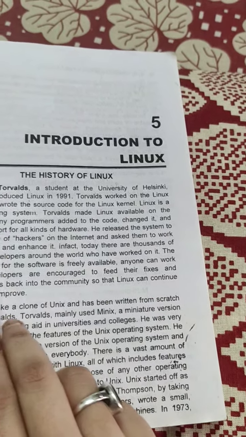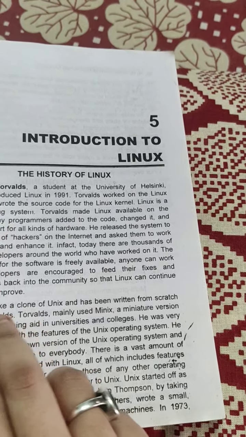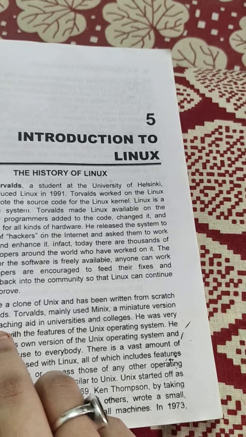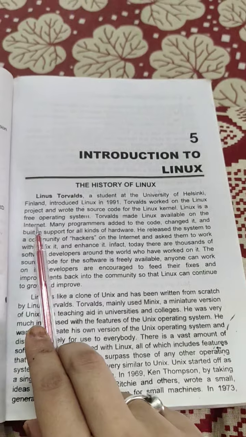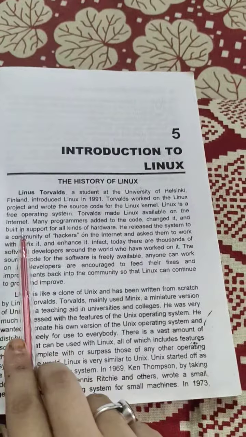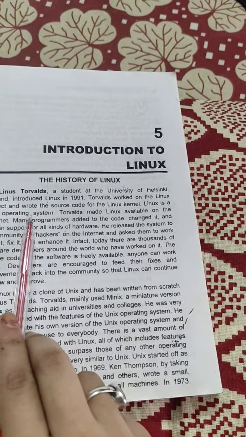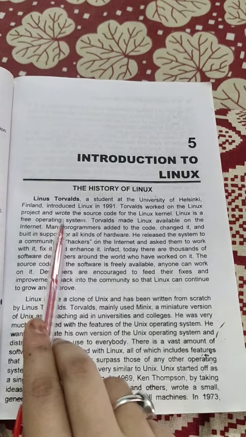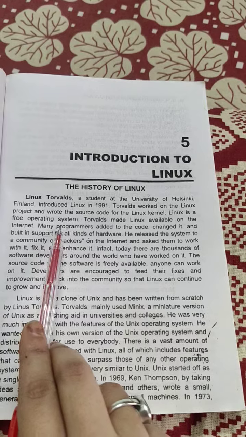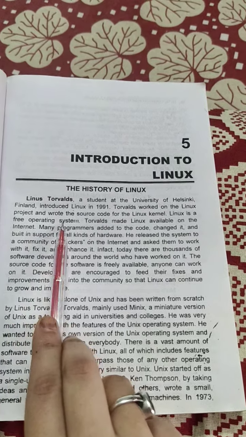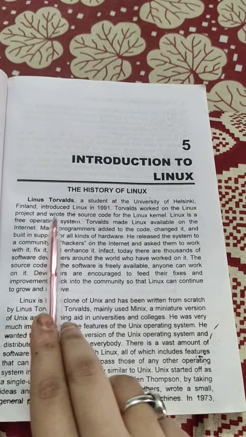This is an operating system which is freely available on the internet. You don't have to pay for it; it is easily available. This is like the operating systems we currently use, such as Windows 7 and Windows 10. In the same way, Linux is also an operating system.